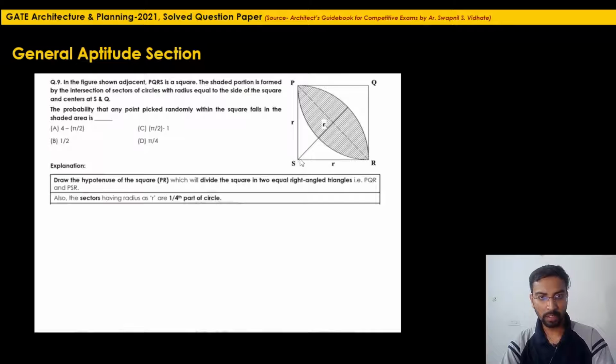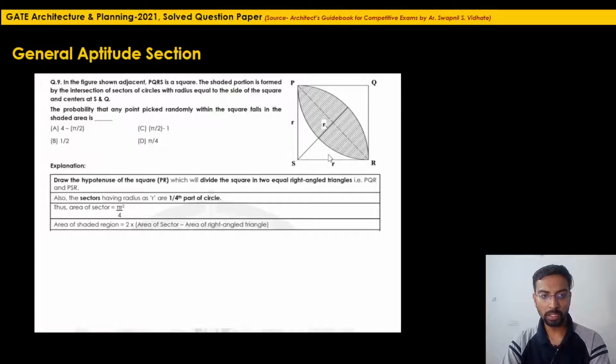Also the sectors, they are having the radius. If you see, this is one sector, which is having radius r. So if you complete this entire circle with radius r, this particular sector is 1/4 portion of the entire circle. So how to find out the area? If you don't remember the formula to find the area of a sector, the area of the entire circle will be pi r square. So 1/4 of it will be the area of the sector. So pi r square by 4 will be the area of the sector.